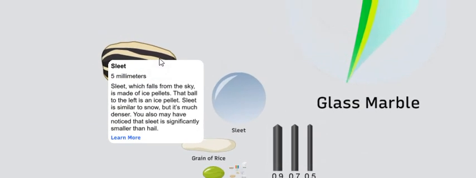Sleet, 5 millimeters. Sleet, which falls from the sky, is made of ice pellets. That ball to the left is an ice pellet. Sleet is similar to snow, but it's much denser. You also may have noticed that sleet is significantly smaller than snow, which we do later.